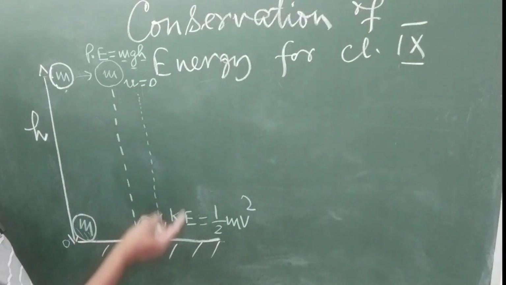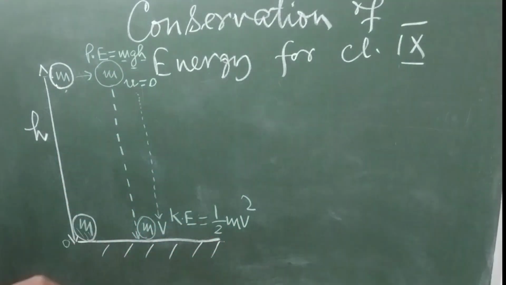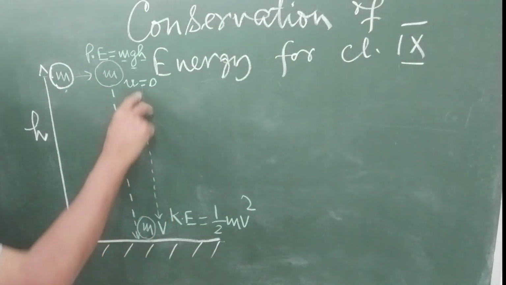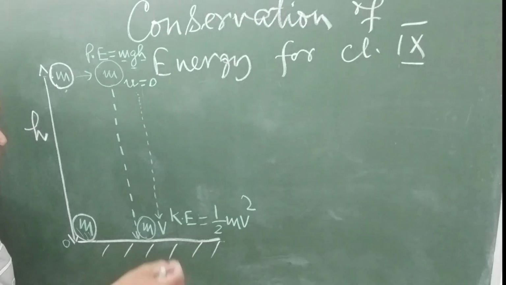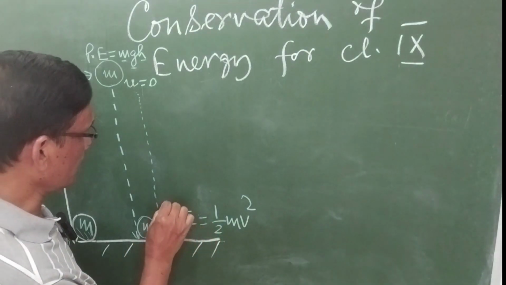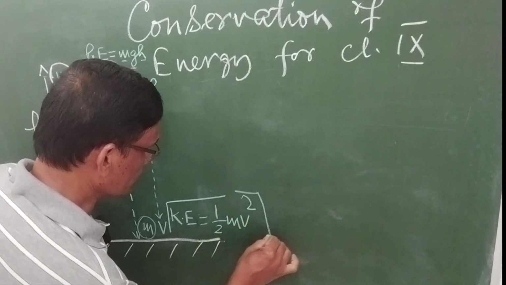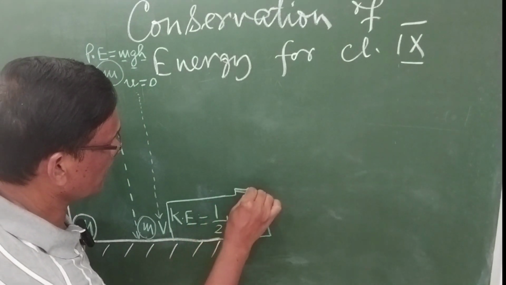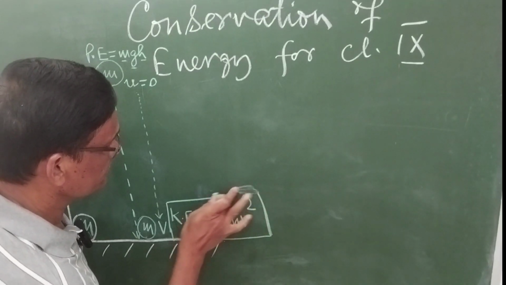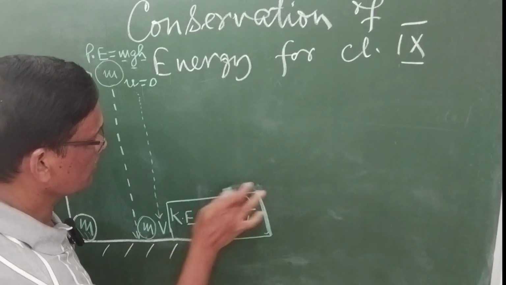The change in kinetic energy is of course half mv square minus half mu square, but u is 0, so I am not taking this into consideration, right? And you will be getting the kinetic energy as half mv square. This is the kinetic energy of the body.